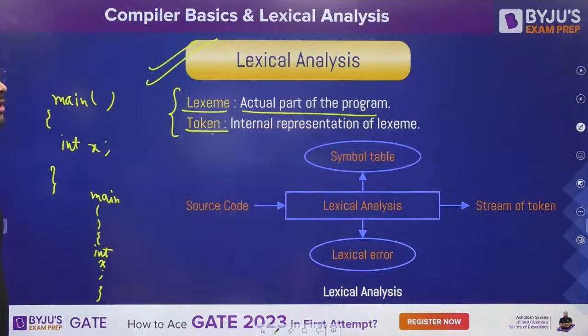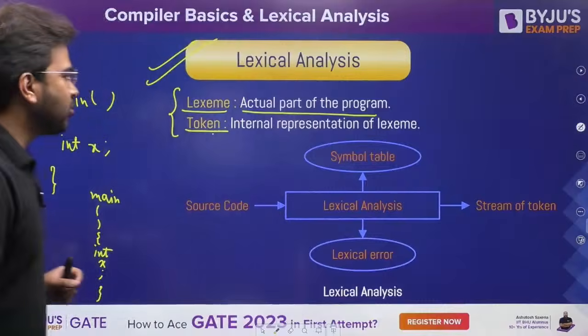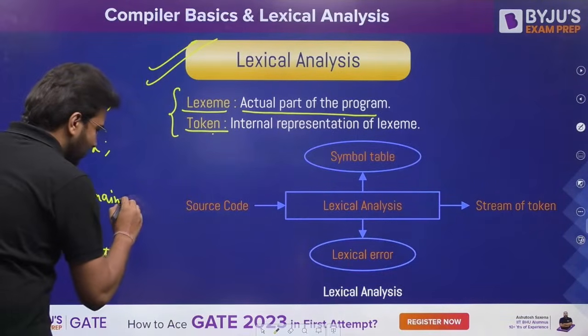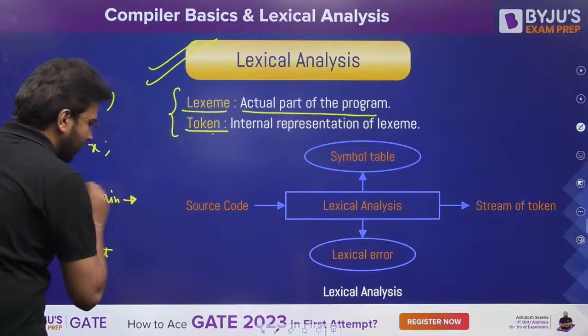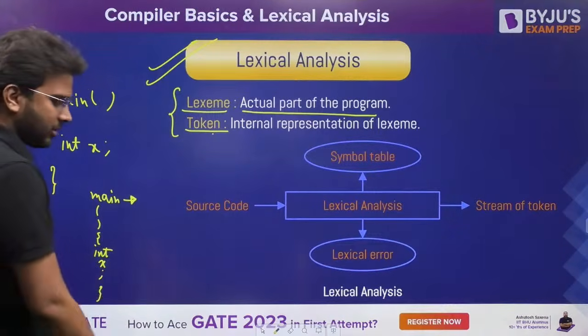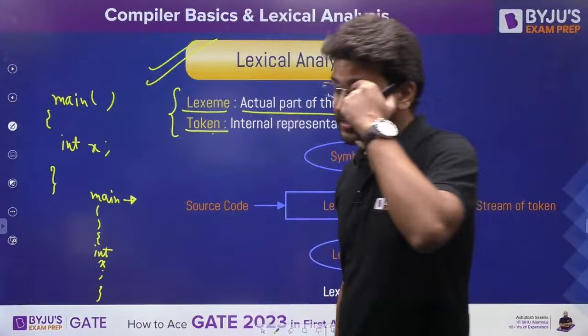Now what about token? Token is the internal representation of lexeme. So here main is going to be your token. But what is it? Can anybody tell me? Is it identifier or is it keyword? Any guesses?